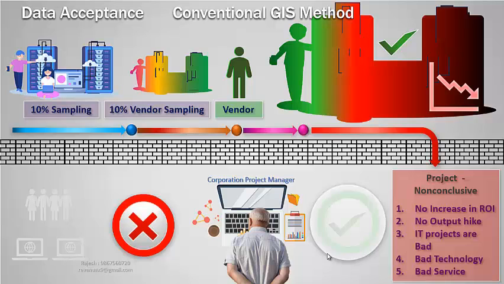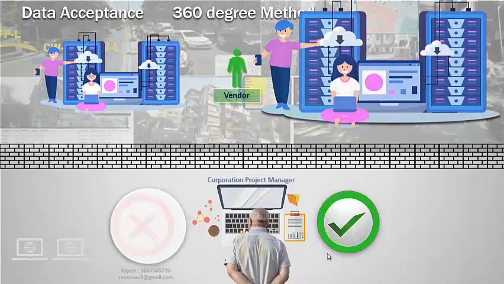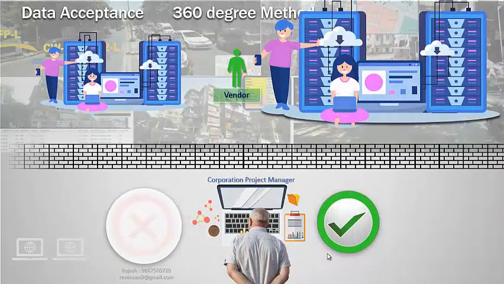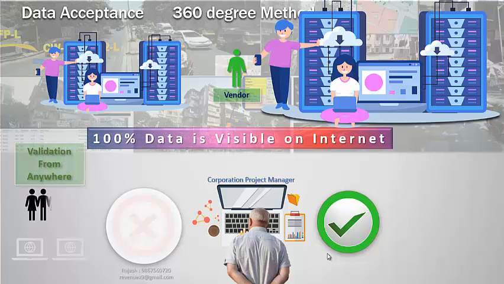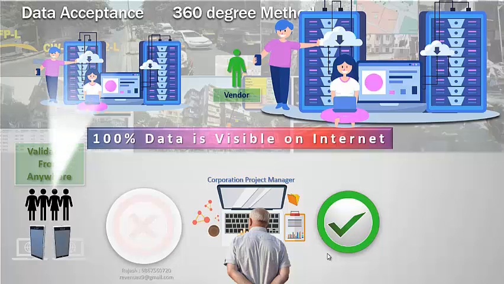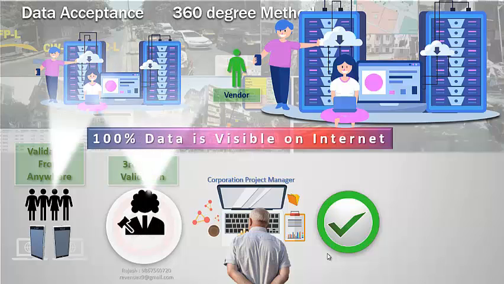Using 360-degree data technology, the complete delivered data is virtually transferred to the administration on a cloud-based solution. Data can be verified by anybody from anywhere having valid access rights. No special infrastructure is required as data is accessible from a regular mobile device. Semi-skilled resources can also validate and check the visual data. Administration can deploy a third party for data validation, and 100% data can be validated on the fly without having any dependency on the vendor.